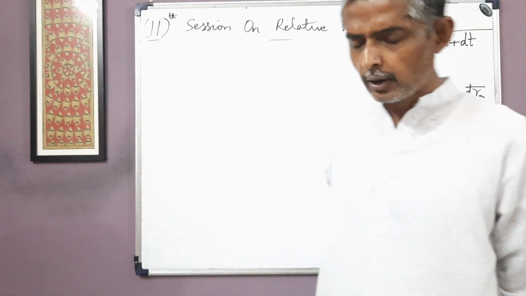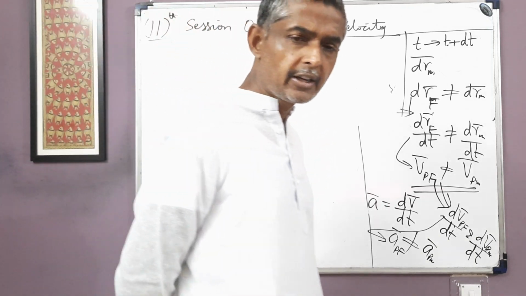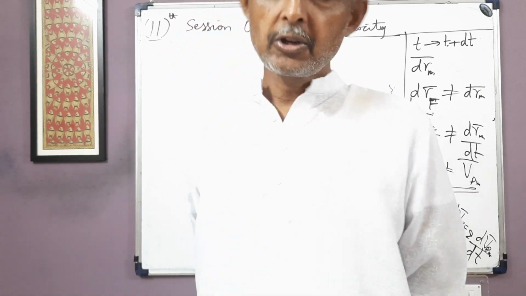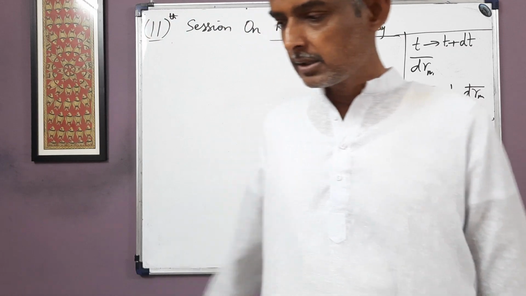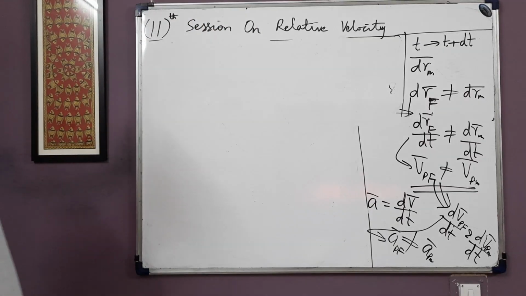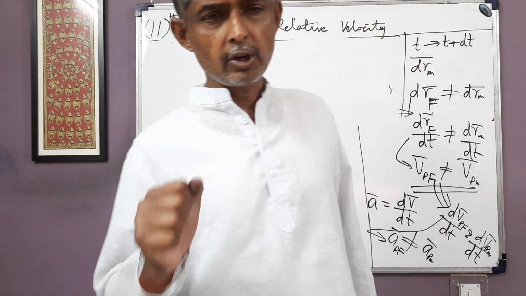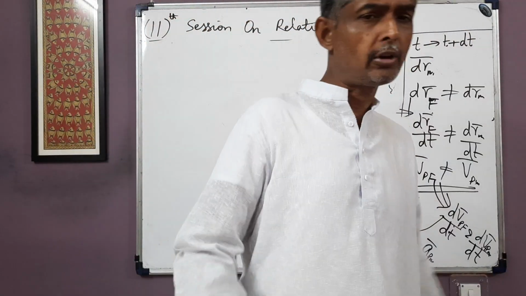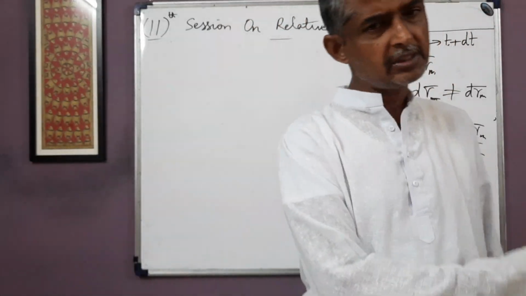So today we found that because displacement depends on the frame of reference, velocity depends on the frame of reference, acceleration depends on the frame of reference, and the trajectory of a moving point also depends on the frame of reference. So I hope it is clear to you. This 11th session was a summary of the chapter on relative velocity. This is all about the basic theory of relative velocity. Whatever follows next is just calculation, nothing else. It is just the calculation of the basic concepts.